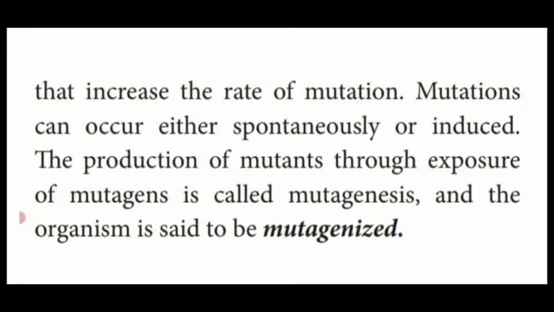So this mutation may occur spontaneously in nature or automatically, or induced by some external factor. Okay, then the mutagens which are responsible for the production of mutation by a process is known as mutagenesis. The organism which is showing mutational changes is known as mutagenized organism.